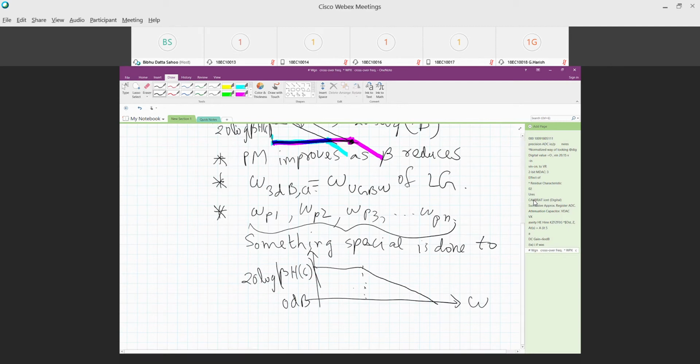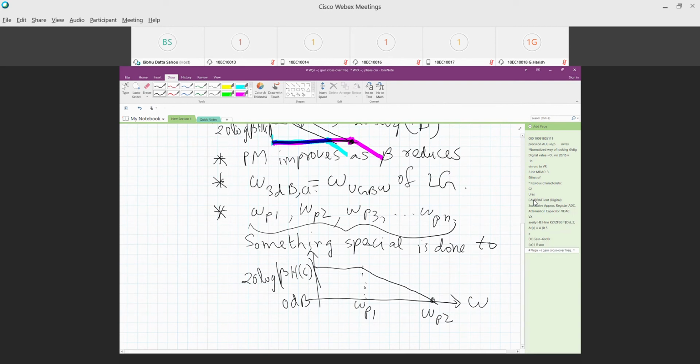So this is omega P1. We do something special so that omega P2 is the unity gain bandwidth of the loop gain. That is something special which we'll discuss in your fourth year course.